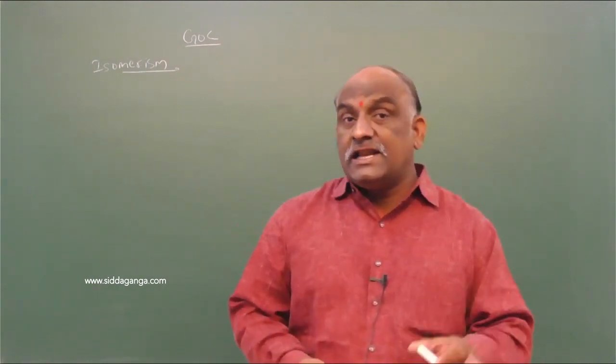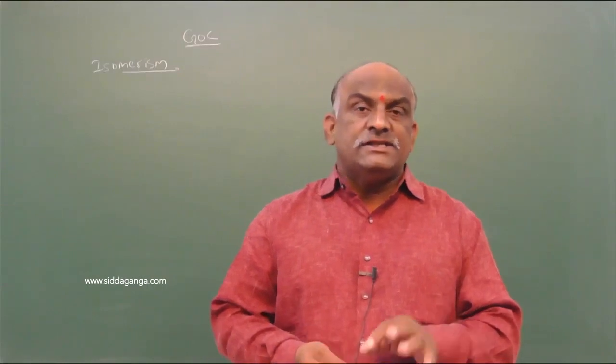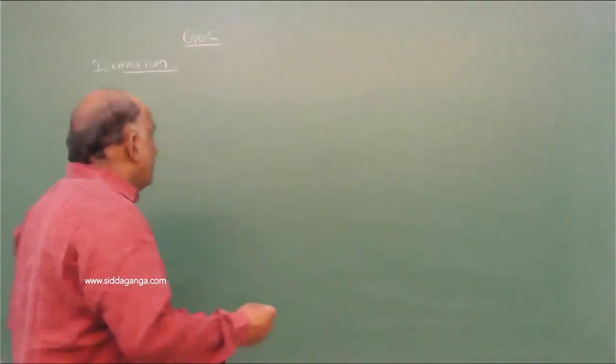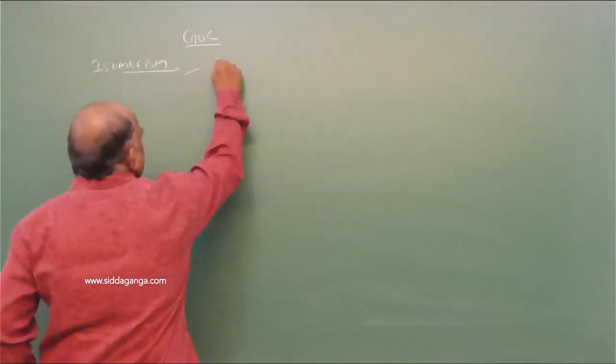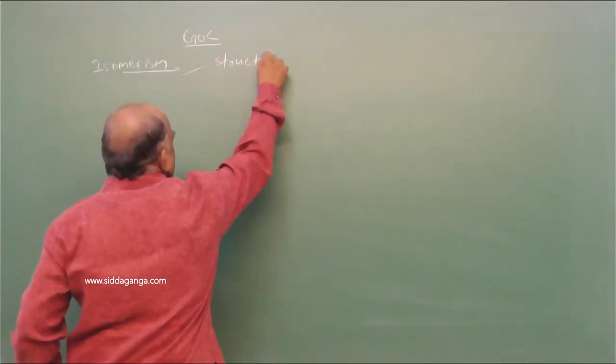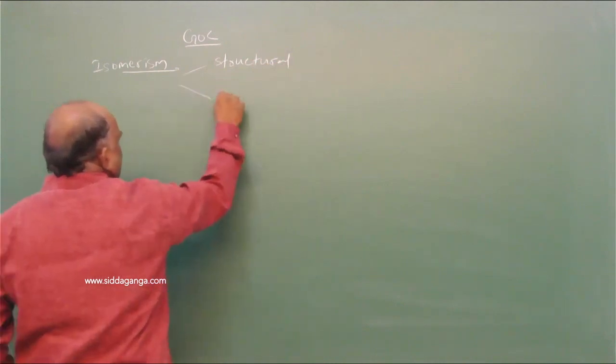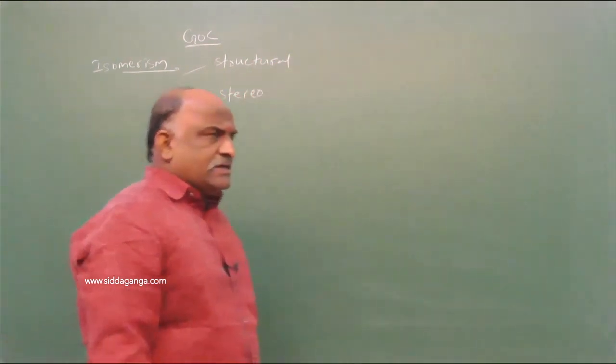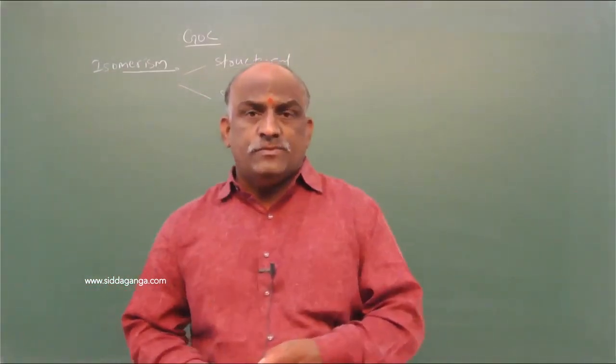On the basis of this, isomers are classified into two categories. One is structural isomerism, second one is stereoisomerism. So two types of classification are there: structural and stereo.